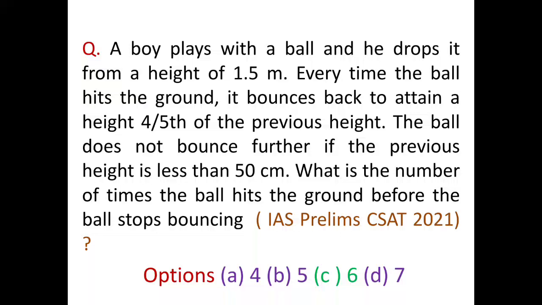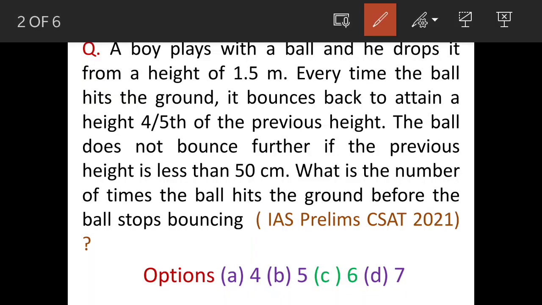Today we'll see a question. This question was asked in IAS Prelims paper 2 in 2021. This was part of CSAT. The question is, a boy is playing with a ball and he drops the ball from a height of 1.5 meter. Every time the ball hits the ground, it bounces back to attain a height of 4/5 of the previous height. The ball will not bounce further if the previous height is less than 50 centimeters.